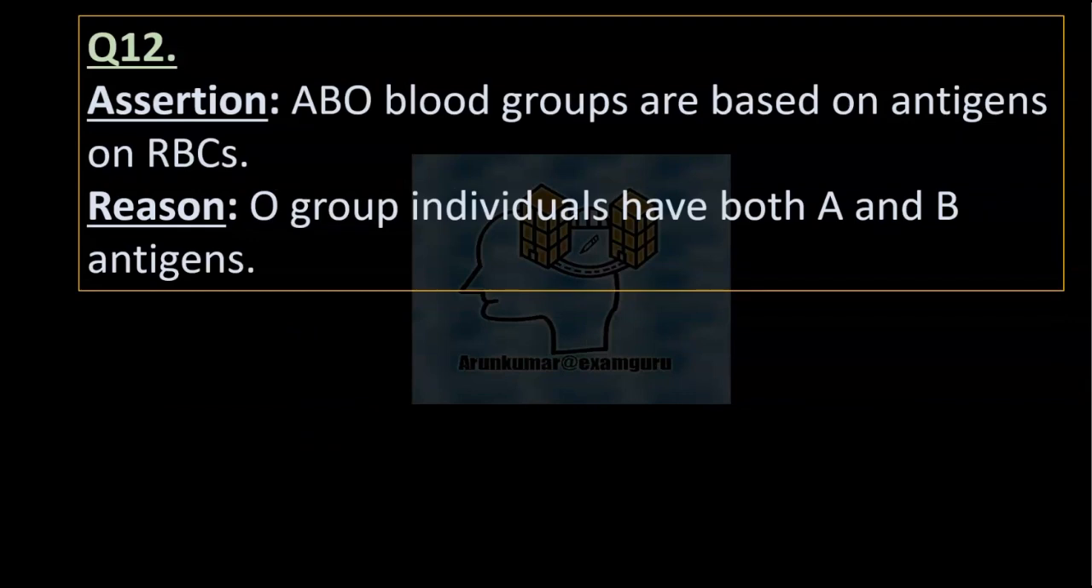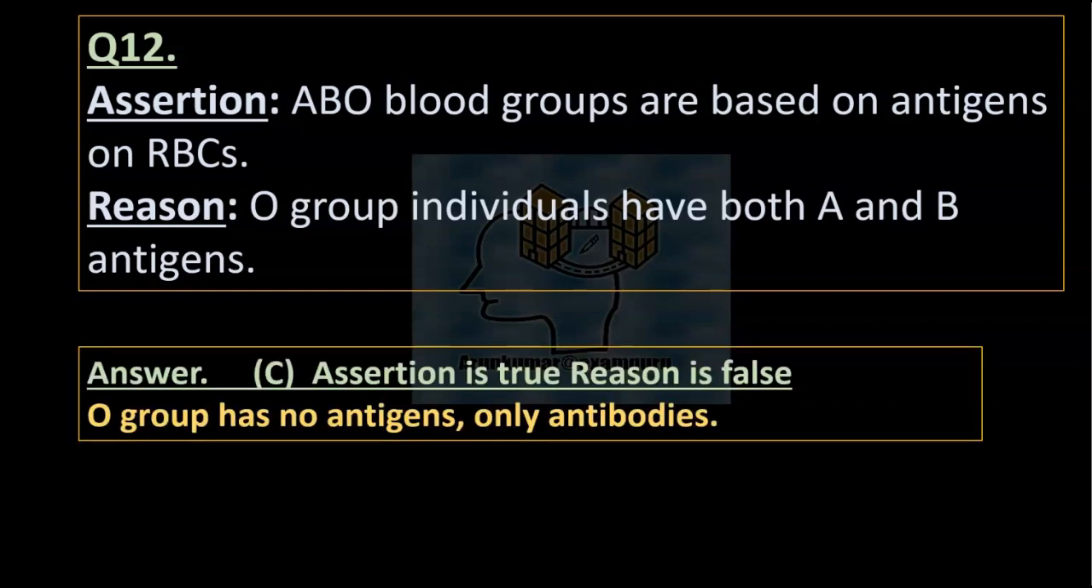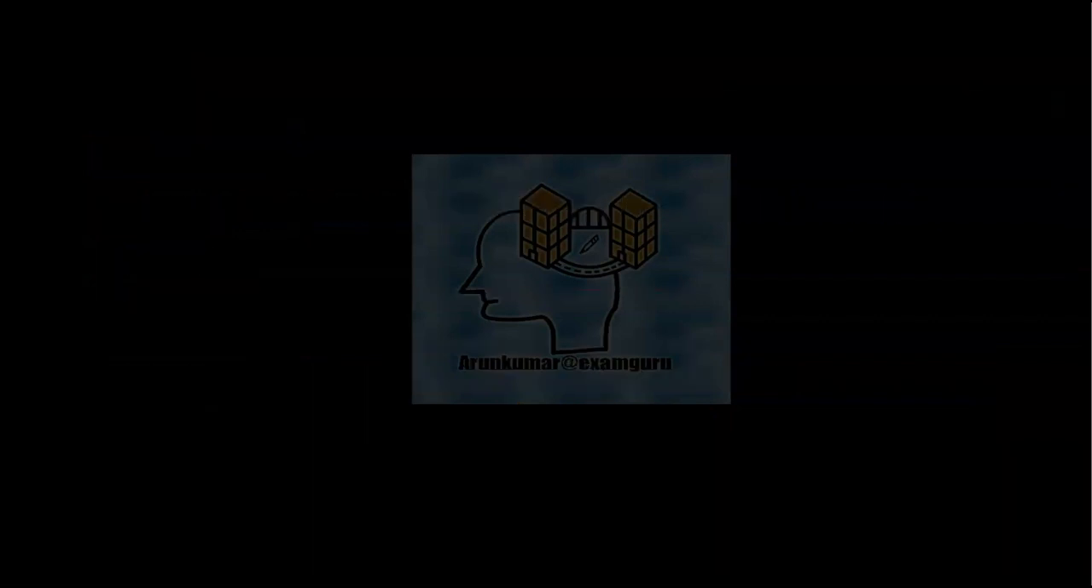Question 12. Assertion: ABO blood groups are based on antigens on RBCs. Reason: O group individuals have both A and B antigens. Answer C. Assertion is true. Reason is false. O group has no antigens, only antibodies.